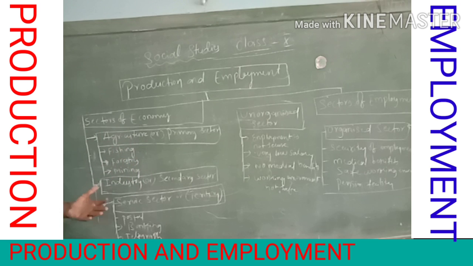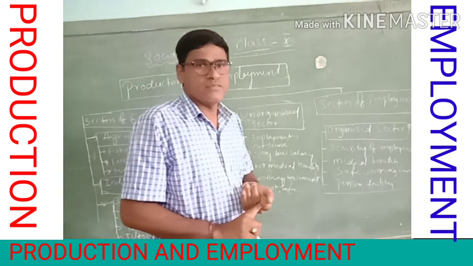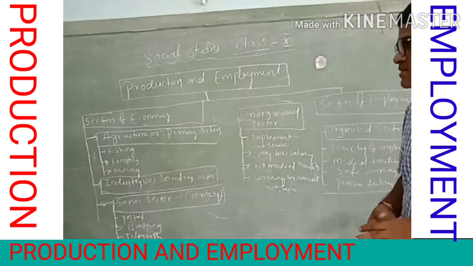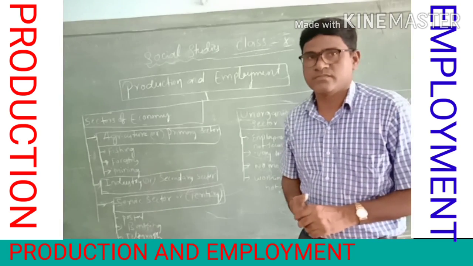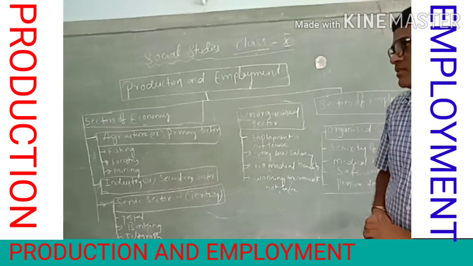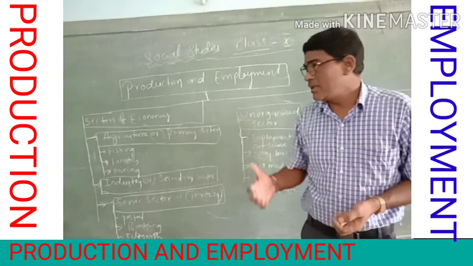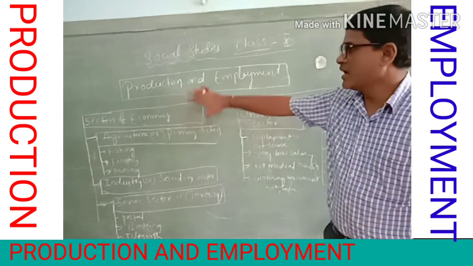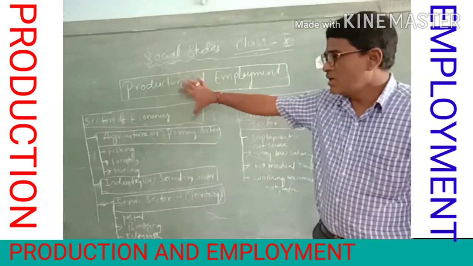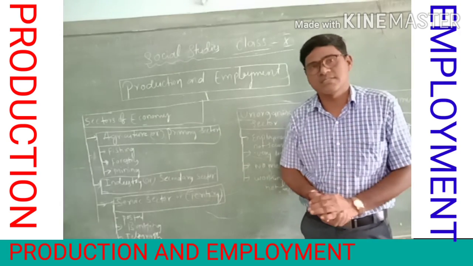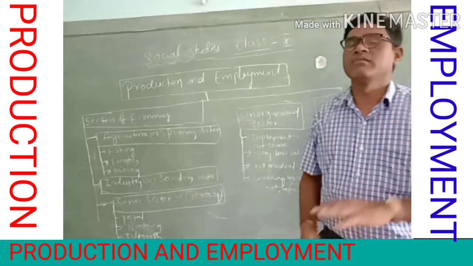See, what are the three categories? One is the primary sector, the second is the secondary sector, and the third is the service sector. In these three sectors, people are earning money by working. In the world, economic activities are of many types, but we classify them, divide them, into three sectors. We have three economic sectors.